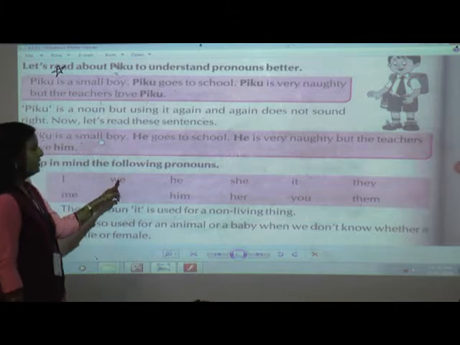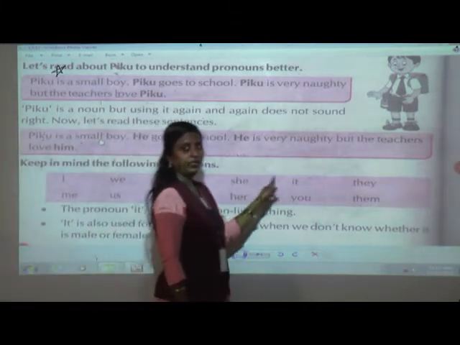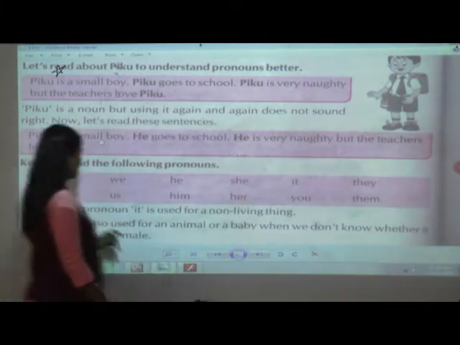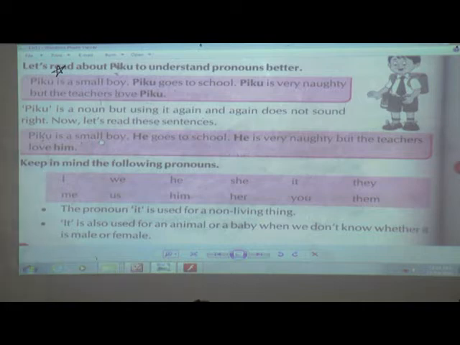I, we, he, she, it, they. Me, us, him, her, you and them. Okay, so what they have told is, when it is in the subject place, that time we are going to use I, we, he, she, it, they.